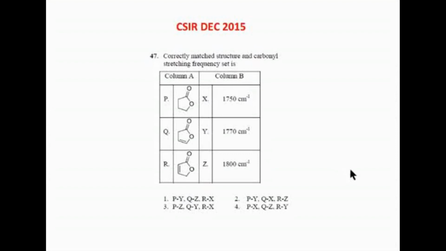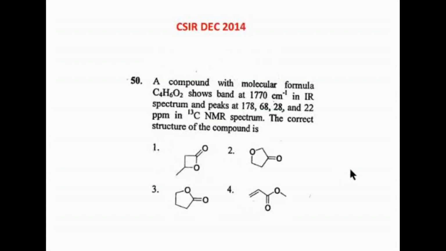Now, a compound with molecular formula C4H6O2 shows a band at 1770 in the IR spectrum, and it has peaks at 178, 68, 28, 22 ppm in C13 NMR. The correct structure of the compound is. Which two options can you rule out? We can rule out straight away.